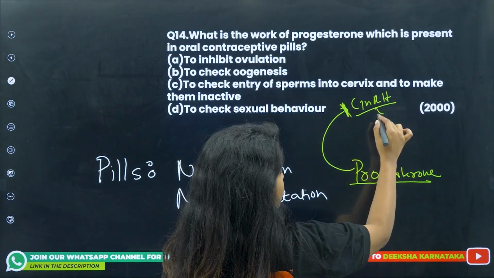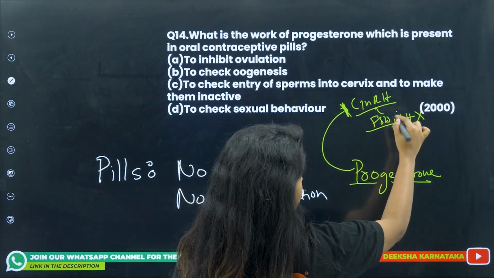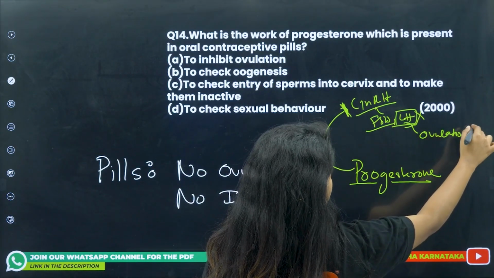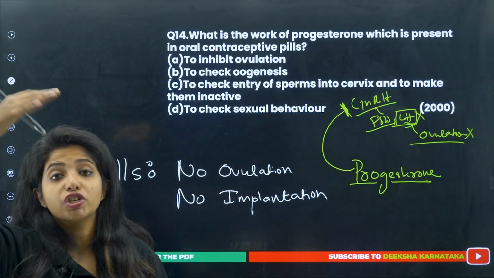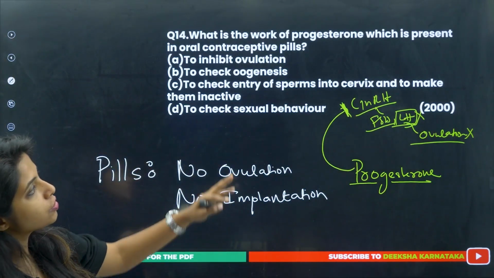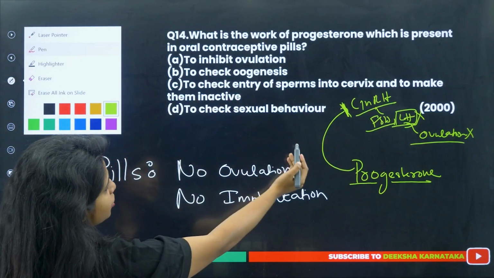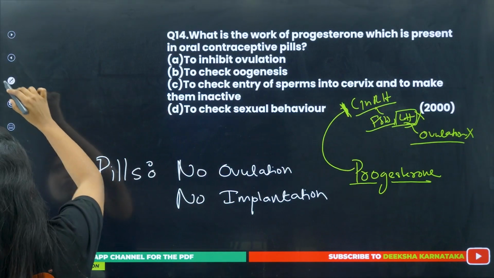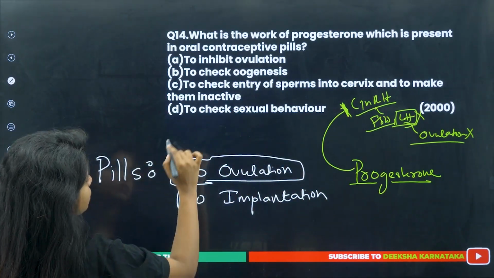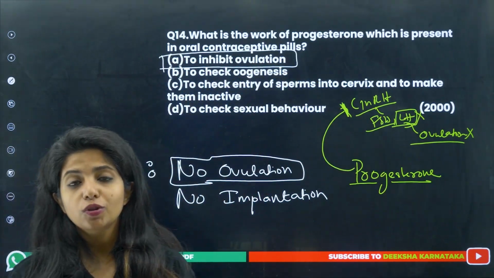Now when GnRH is stopped, obviously FSH and LH is stopped. If FSH and LH is stopped, especially LH, then can ovulation happen? Ovulation would not be happening, because LH surge is needed. LH has to increase in amount, that's when ovulation will happen. Now if you are giving progesterone initially itself, obviously ovulation will be inhibited, and implantation thing is not there over here, so let's not focus on implantation, let's just say ovulation, no ovulation. To inhibit ovulation, this is the correct option that we have, and this came in the year 2000.